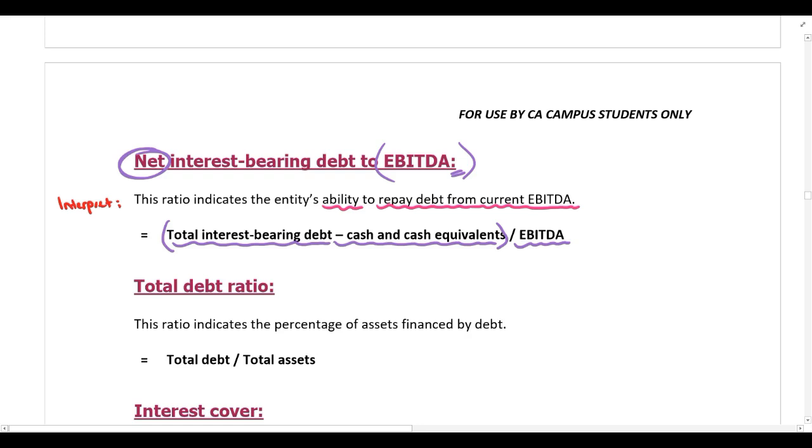We are comparing their net interest-bearing debt. So total interest-bearing debt minus cash and cash equivalents, because obviously whatever money the company has sitting in their bank account, they can use that to settle their debt. So we are looking at the net amount that would be outstanding after they've used the cash and cash equivalents, or the money that's sitting in their bank account. That is the net amount that's outstanding, and compare that to EBITDA. And you can then see if they have enough EBITDA to repay their debt.